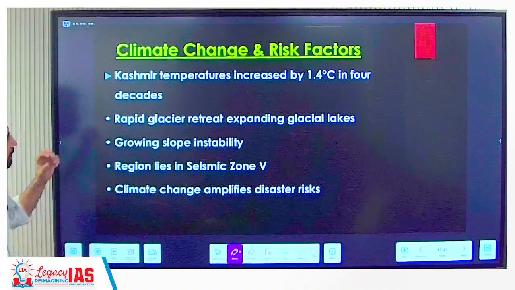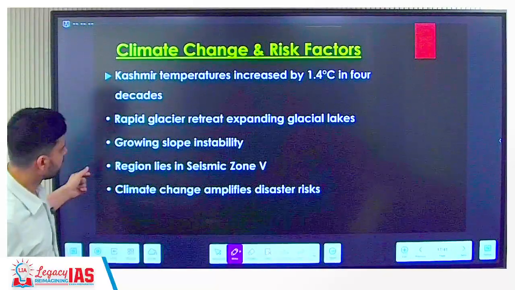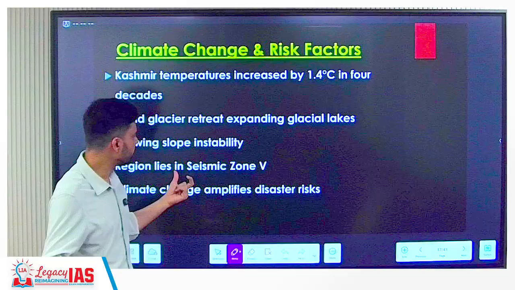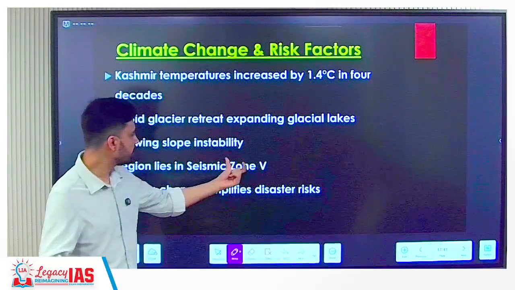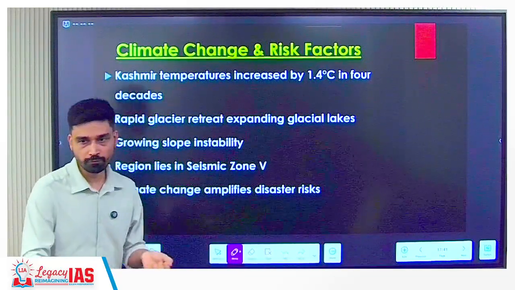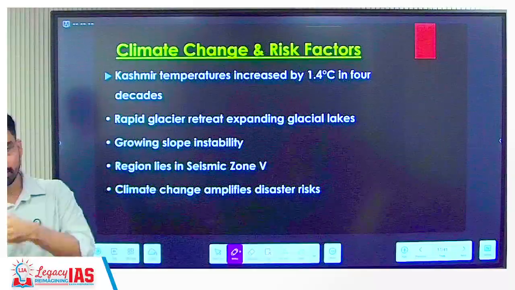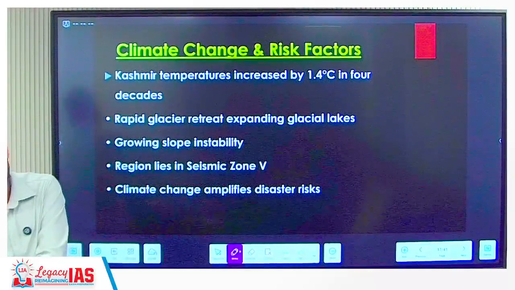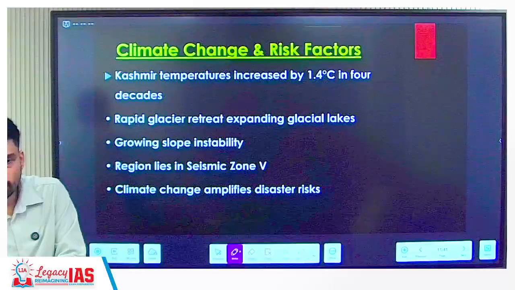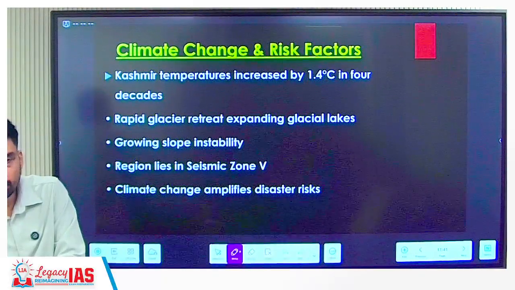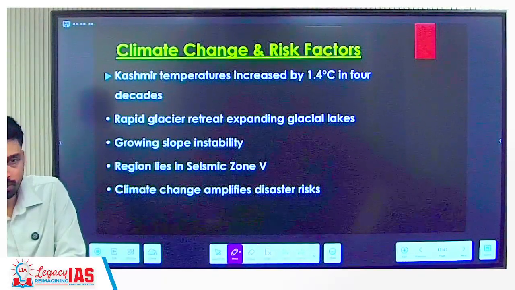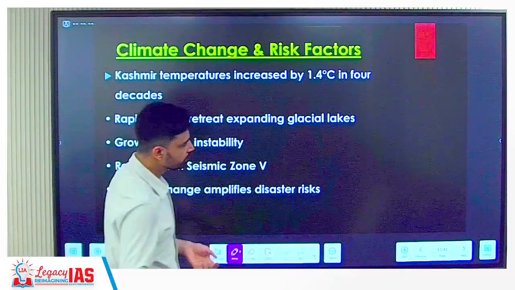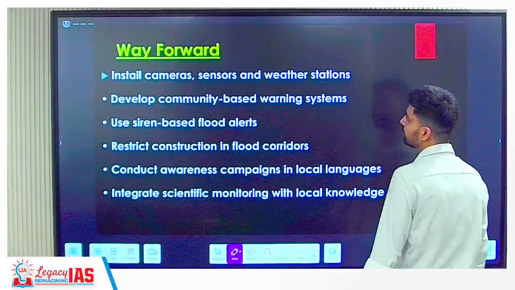Rapid glacial retreat, expanding glacial lake, growing slope instability. Reason also, like why we are having a big threat here or more threat here, because Himalayan region is lying in which areas? Seismic zone 5. We know that that's where you have plate interaction going on. Indian plate is continuously pushing against which plate? Eurasian plate, and that's why earthquake probability is very high. Any earthquake can trigger collapse of the reservoir, collapse of the lake, and that can trigger flood as such. Plus climate change, as we have discussed, also amplifies disaster risk.